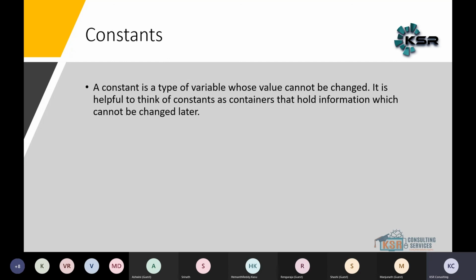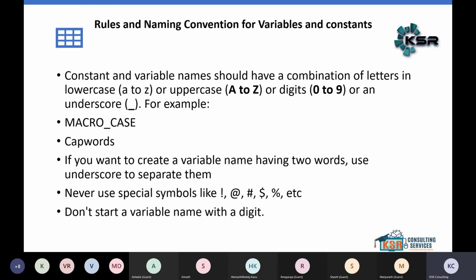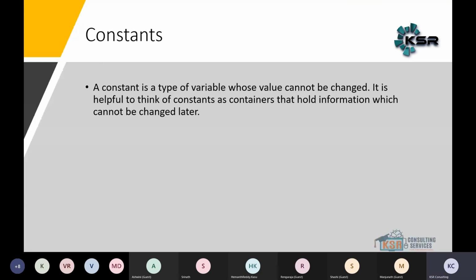Constant means a type of variable whose value cannot be changed later. Whatever information cannot be changed. Can you think of an example of a constant? Give some examples of constants whose values cannot be changed. It can be true, false. Okay, that is correct. Any other example? Think in the real world.